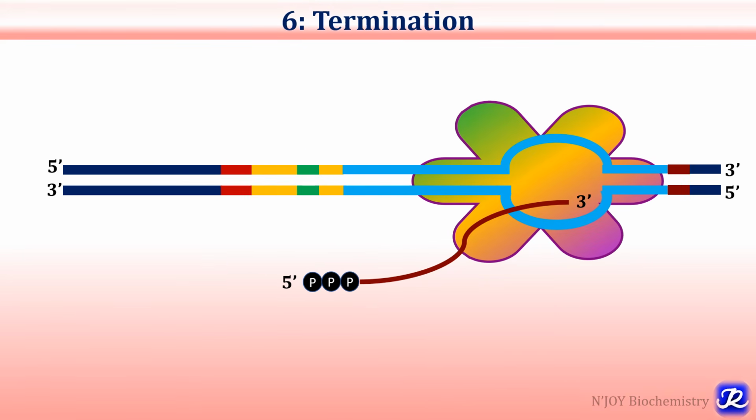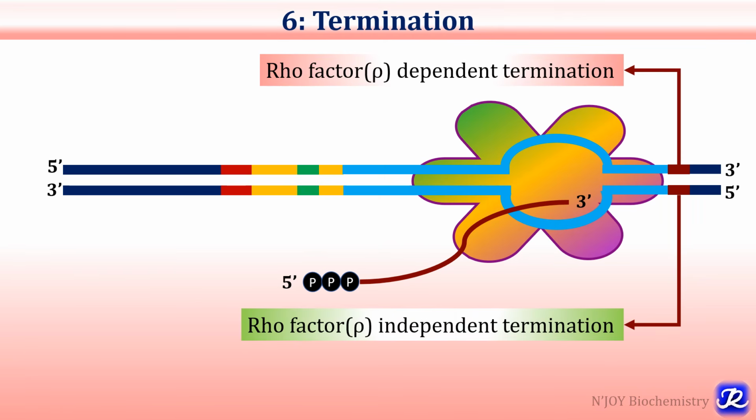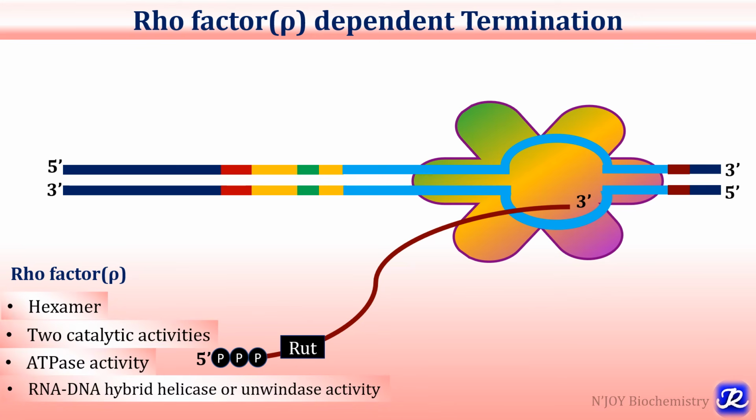The sixth step is termination, and this termination can be rho factor dependent termination or rho factor independent termination. So let's first see rho factor dependent termination. Now what is this rho factor? It is a hexamer. It has two catalytic activities. First one is ATPase activity and second is RNA-DNA hybrid helicase or unwindase activity.